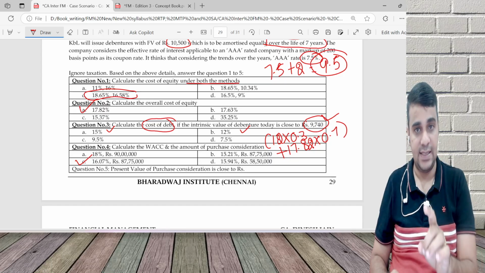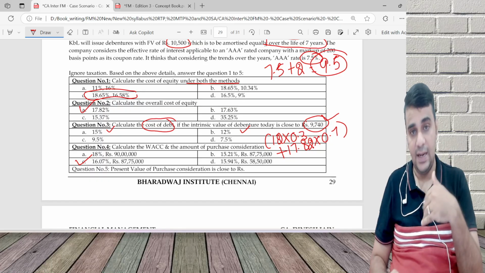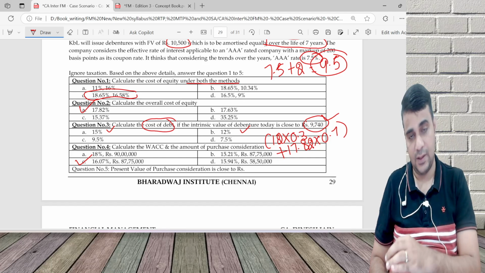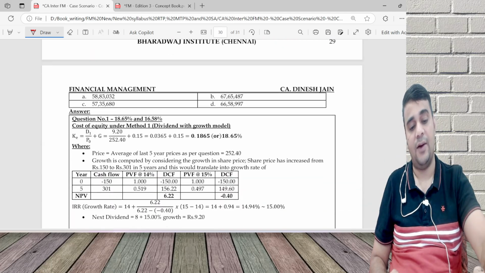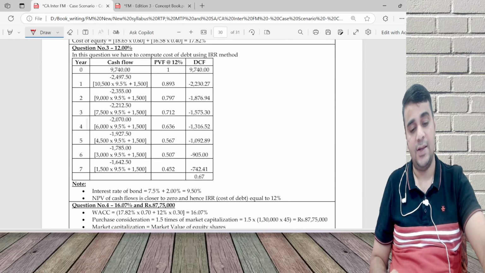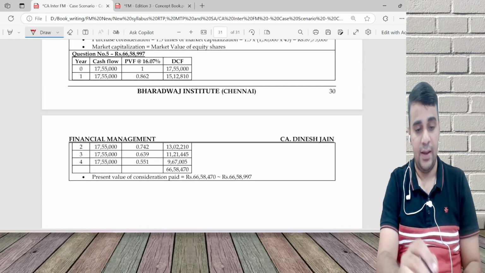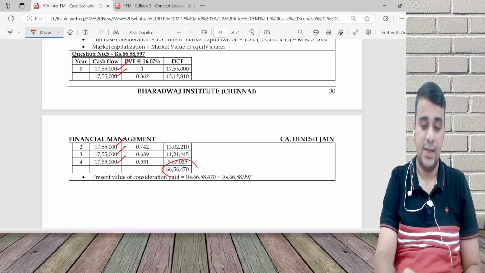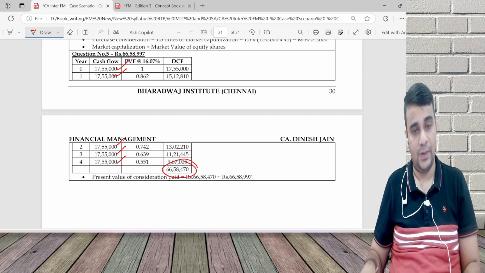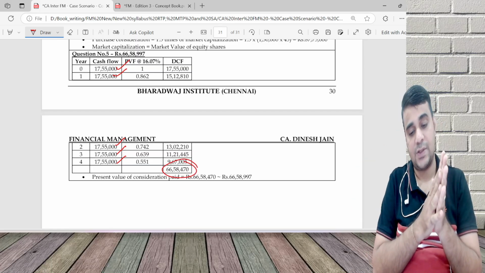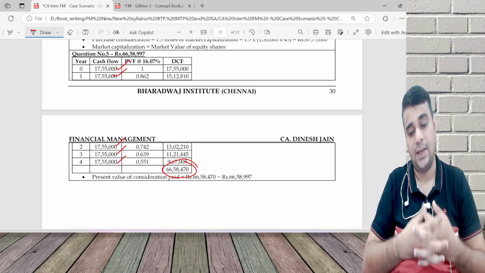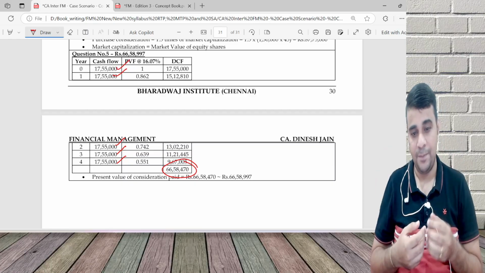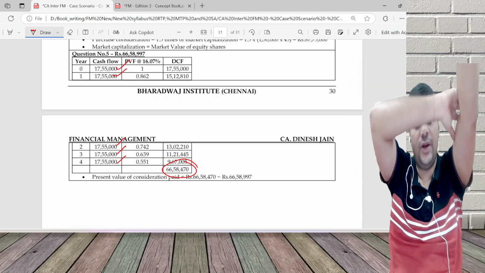You're not going to pay 87.75 immediately. You'll pay one-fifth at the end of the first year, the end of the second year, the end of the third year, and the end of the fourth year, and I have to discount that. That is this calculation. Year 0, year 1, year 2, year 3, year 4, discount, and you get 66,58,470. From an answer point of view, it is 66,58,997. That's the closer answer. Take it. That's the rounding off which would have happened. That's the best thing: in MCQs, even rounding off is handled.